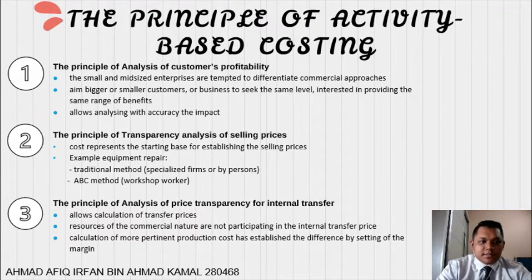So the last principle is the principle of analysis of price transparency for internal transfer. The approach proposed by the ABC method allows calculation of transfer price, which are integrated in addition to other activities bought by another service or another subsidiary of the group. Therefore, the sources of the commercial nature are not participating in the internal transfer price.